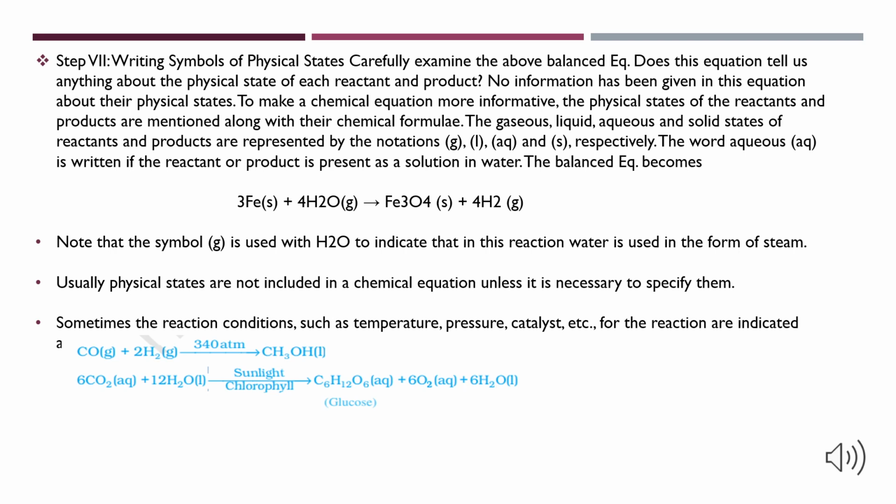Sometimes the reaction conditions such as temperature, pressure, catalyst, etc. for the reaction are indicated above and below the arrow in the equation. For example, CO plus 2H2 at 340 atmosphere gives CH3OH. Second, 6CO2 plus 12H2O in the presence of sunlight and chlorophyll gives us C6H12O6 plus 6H2O plus 6O2.